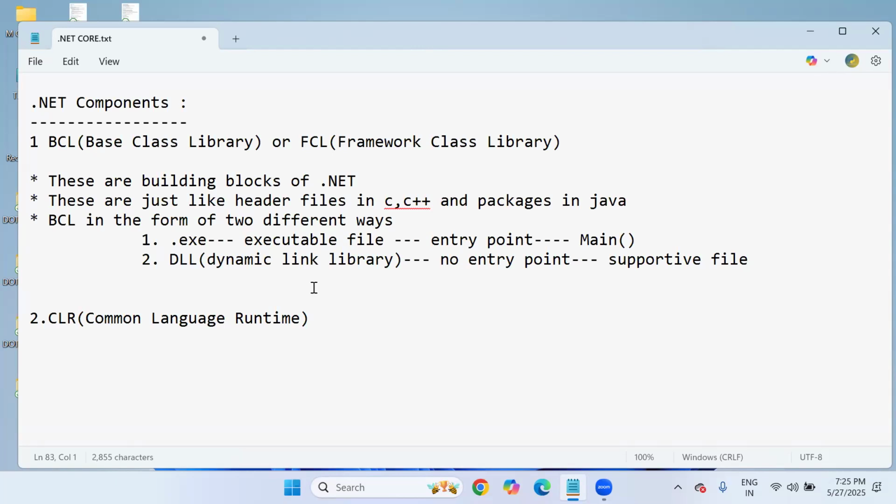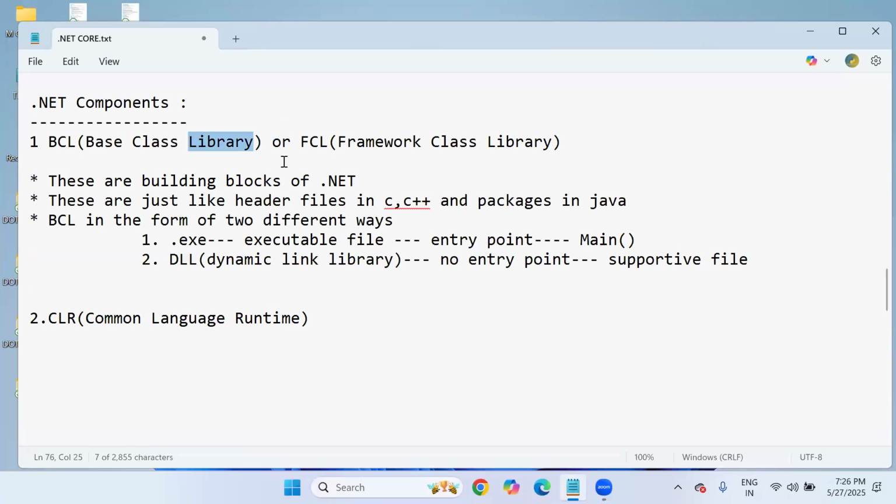Code reusability means once we prepare some DLL files for an application, we can add them with little or no modification into another application directly, without rewriting code again and again. So we save time and development cost is reduced. If code is already available, we can reuse it instead of developing from scratch. That's what DLL files provide, the code reusability option. It's called a supportive file also. So base class libraries or framework class libraries are very important while developing applications. So these are the header files.